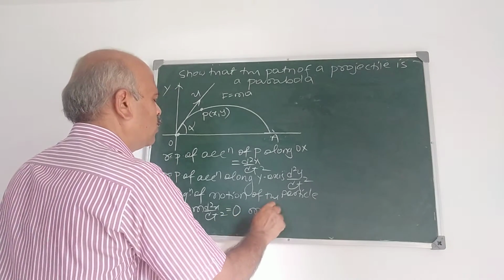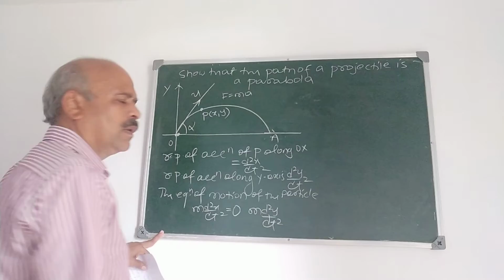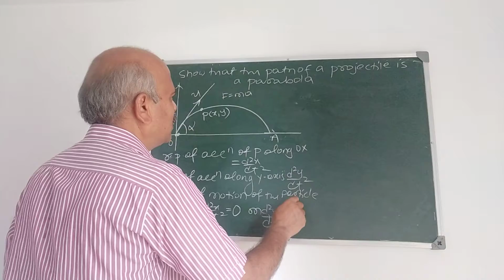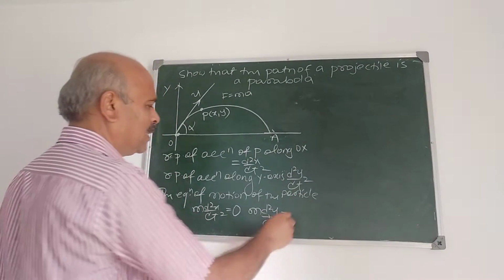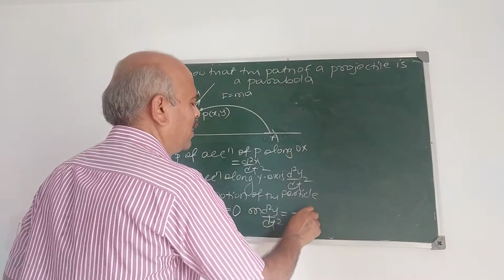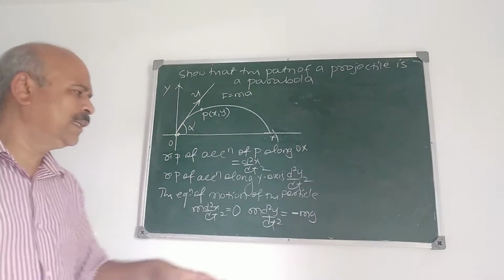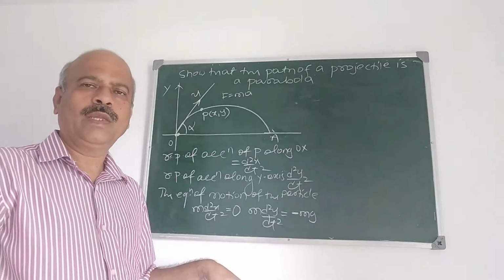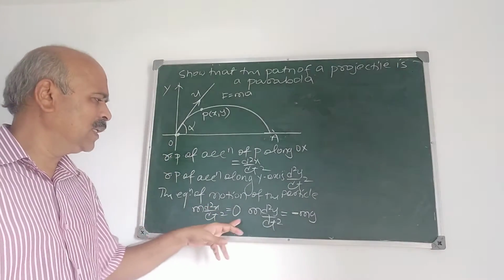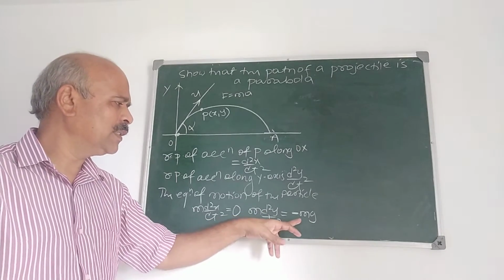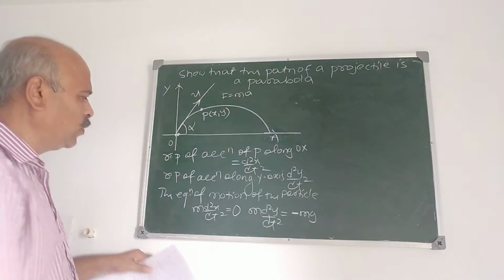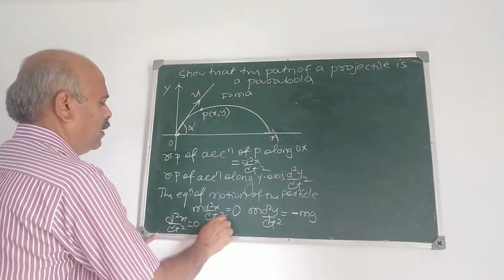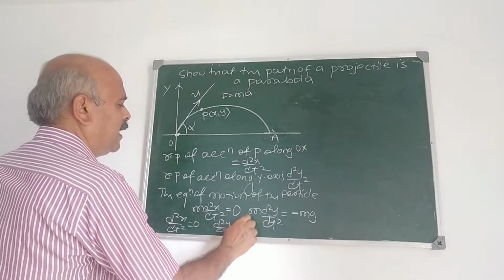Similarly, what is m d2y by dt square? It's mass times acceleration, and the force is the weight. Weight is minus mg. Why is it minus sign? Minus because it acts vertically downwards. Now these two are important. m d2x by dt square is 0. m d2y by dt square is minus mg. Therefore, d2x by dt square is 0 and d2y by dt square is minus g.